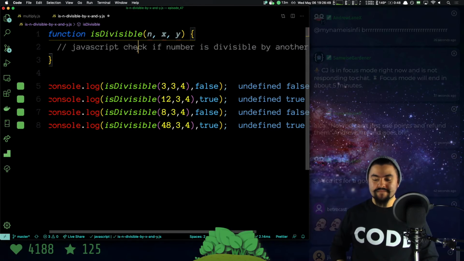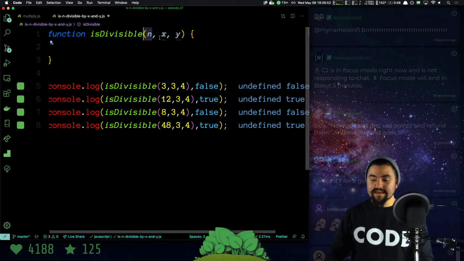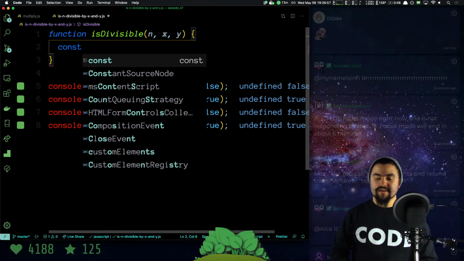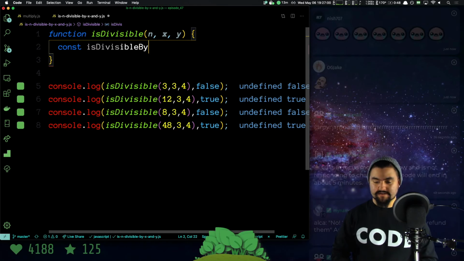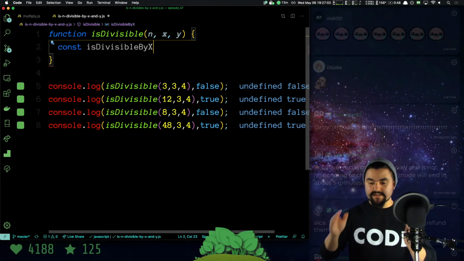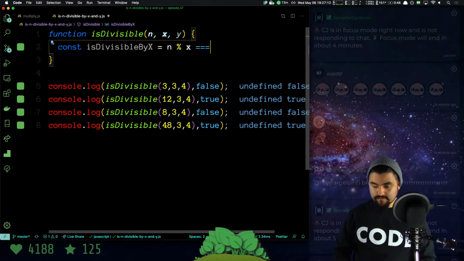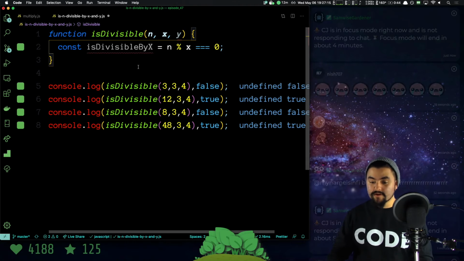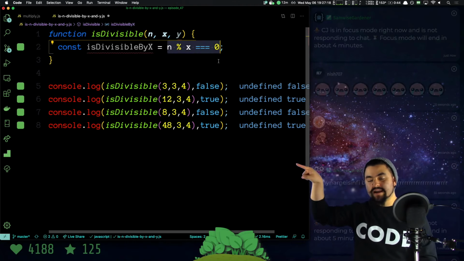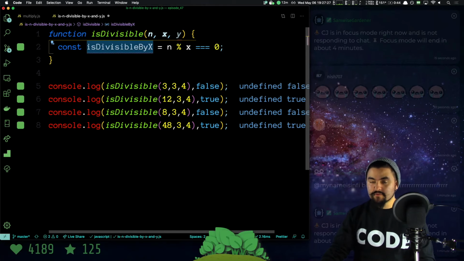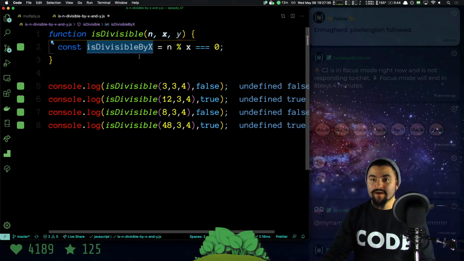Okay, so this problem is saying we need to return true if n is divisible by both x and y. So we're going to break this down and write it one step at a time. I'm going to create a variable called isDivisibleByX, and I'm going to set that equal to n mod x, and I need to check to see if the remainder of the division is equal to 0, because if the remainder is 0, then that means it is divisible. So this expression on the right hand side of the equals will say what is the remainder of the division by x, and is that equal to 0? If it's equal to 0, isDivisibleByX will have the value true. If not, isDivisibleByX will have the value false.